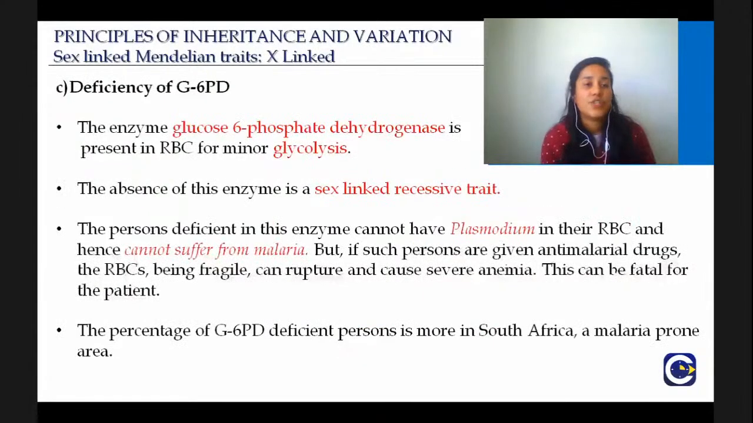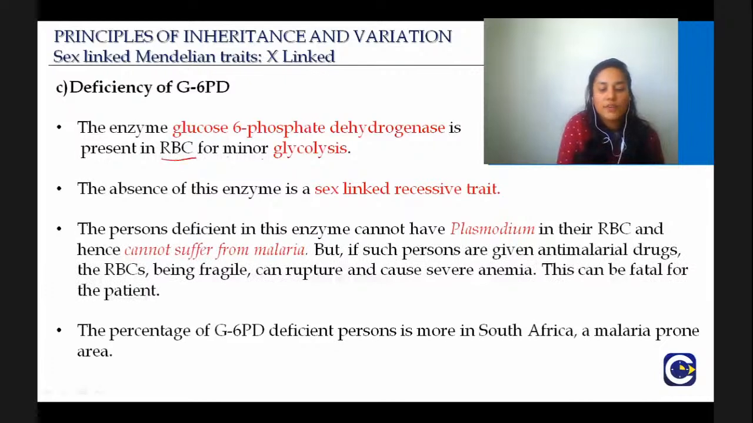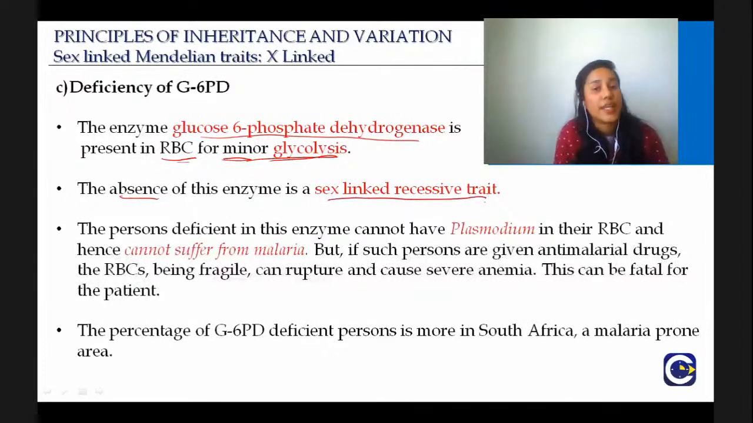So, next is deficiency of G6PD. This is again a sex-linked Mendelian trait. The enzyme glucose 6-phosphate dehydrogenase is present in RBC for minor glycolysis. You know what glycolysis is, right? The process by which glucose is utilized and energy is produced. There is another process of minor glycolysis taking place in RBCs, and glucose 6-phosphate dehydrogenase is responsible for this. The absence of this enzyme is a sex-linked recessive trait.